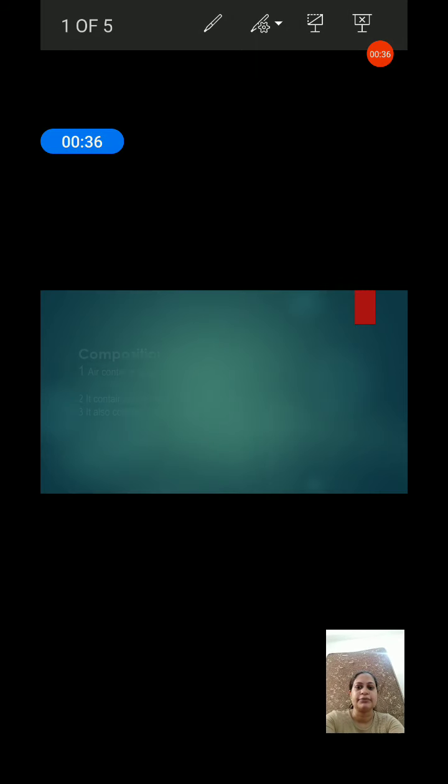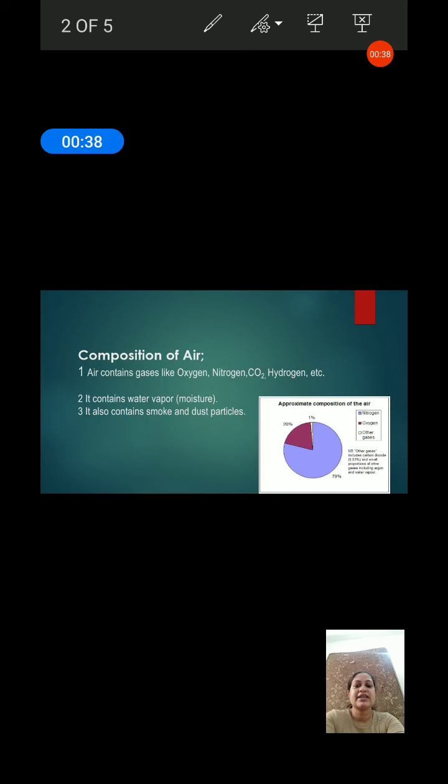Air is a mixture of gases. So what are the gases present in the air? Let us see the composition of air. What is the composition of air? Air contains gases like oxygen, nitrogen, hydrogen, carbon dioxide. Mainly three types of gases are present in the air: nitrogen, oxygen and carbon dioxide.